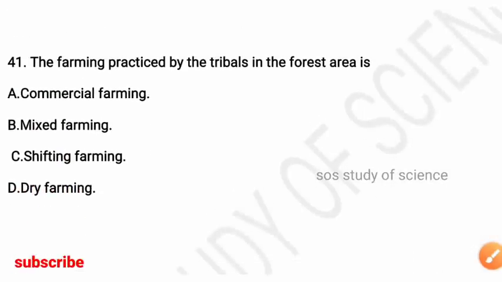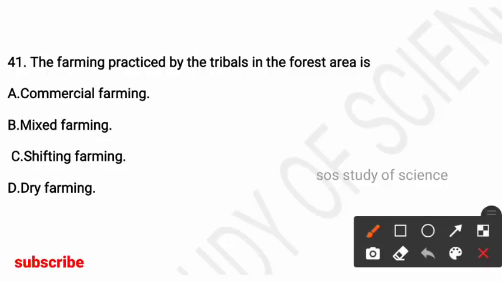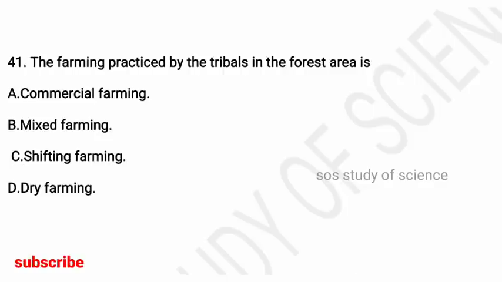Next question, the farming practiced by the tribals in the forest area is. Commercial farming, mixed farming, shifting farming, dry farming. So here the right answer is shifting farming, the farming practiced by the tribals in the forest area.